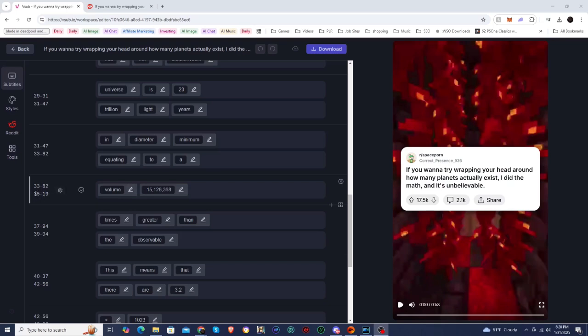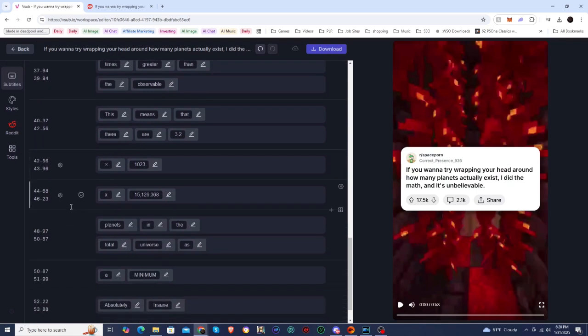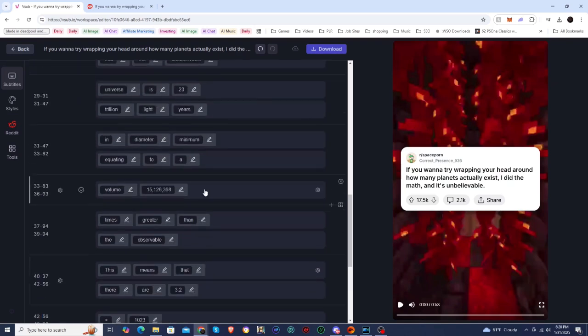So right now we're at 35 seconds, 35.19. I'm going to actually put it to 36.93. So it's going to last up until the next line. And then I'm going to do the same thing down here. So we're going to put 48.96, and it's going to once again last up until the very next line. And so now I'm going to listen to those parts just to make sure it looks good.